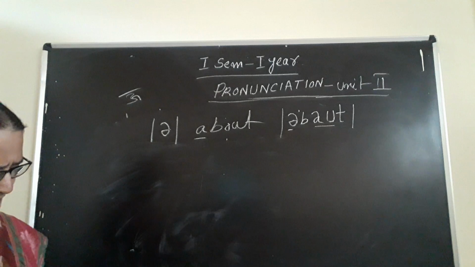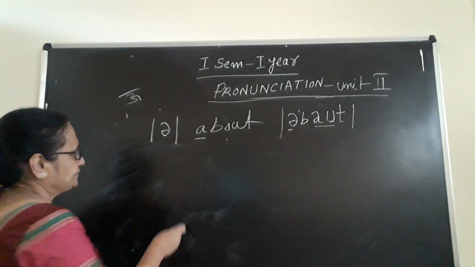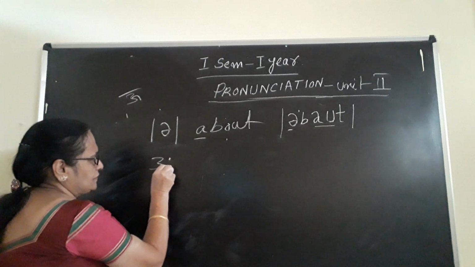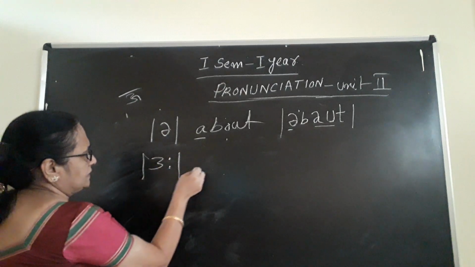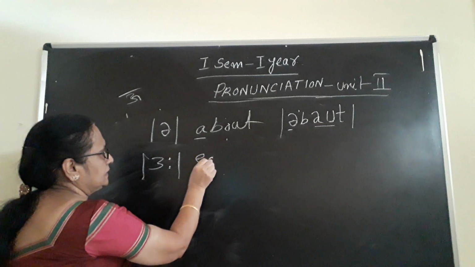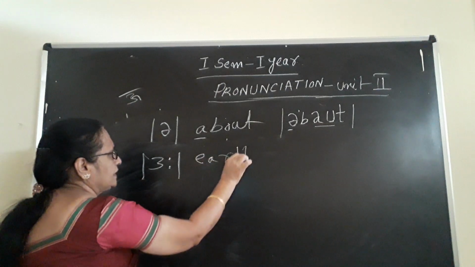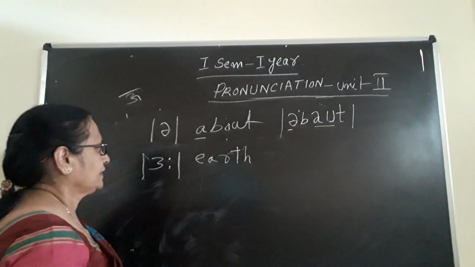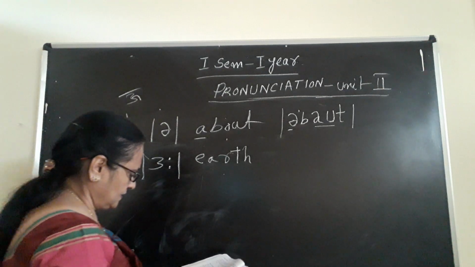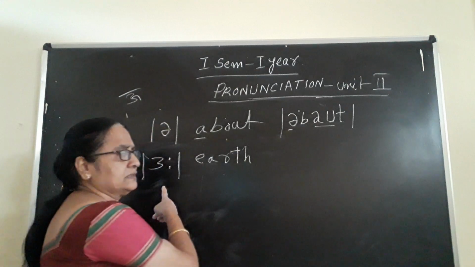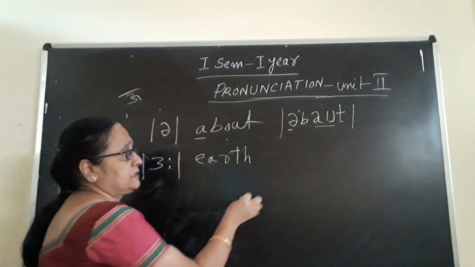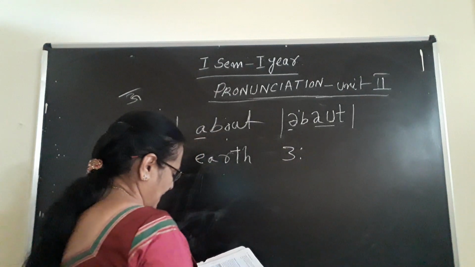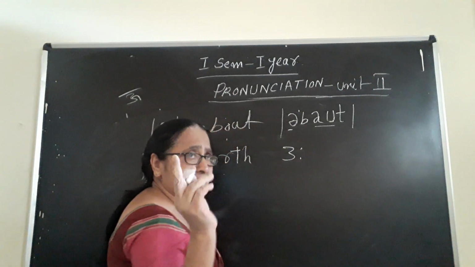Do you understand? Then next comes this symbol, just the 3 symbol and 2 dots will be there. Earth. According to your pronunciation only, the transcription will differ. Earth. So here you write this, then R is silent. After the silent R, the "th" sound is coming.